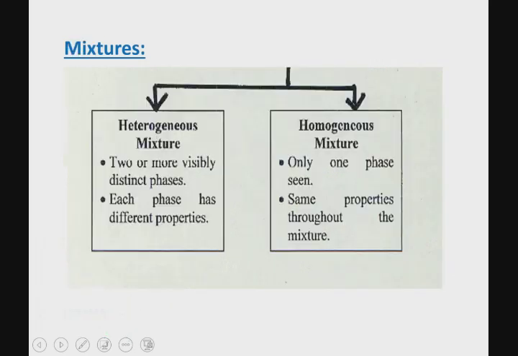Okay. Just as pure substances can be classified into two categories, mixtures can also be classified into two categories. Mixtures can either be heterogeneous or homogeneous. A heterogeneous mixture is one in which you can visibly see the components that make the mixture, whereas in a homogeneous mixture, the components are not visible. We use the word phase here to describe the layers or components that make up the mixture.